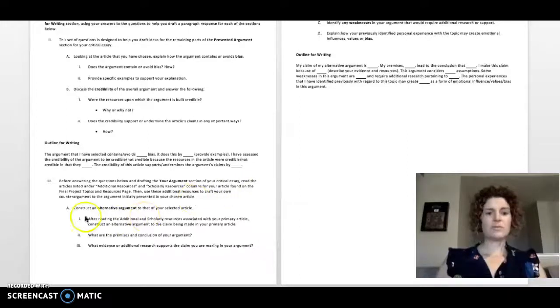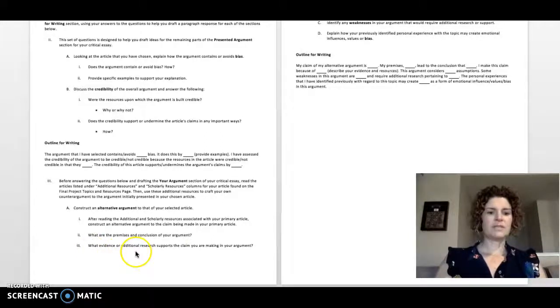Okay, you also get to provide your alternative argument, sometimes called a counter argument. So after you've read your primary article and you've read the other articles that SNHU has provided to you, now it's your turn. You need to come up with your own premises and your own conclusion for your argument. It can't be exactly the same as the one that was presented in the primary article, so you need to counter that or do an alternative type of argument. So don't do the same argument.